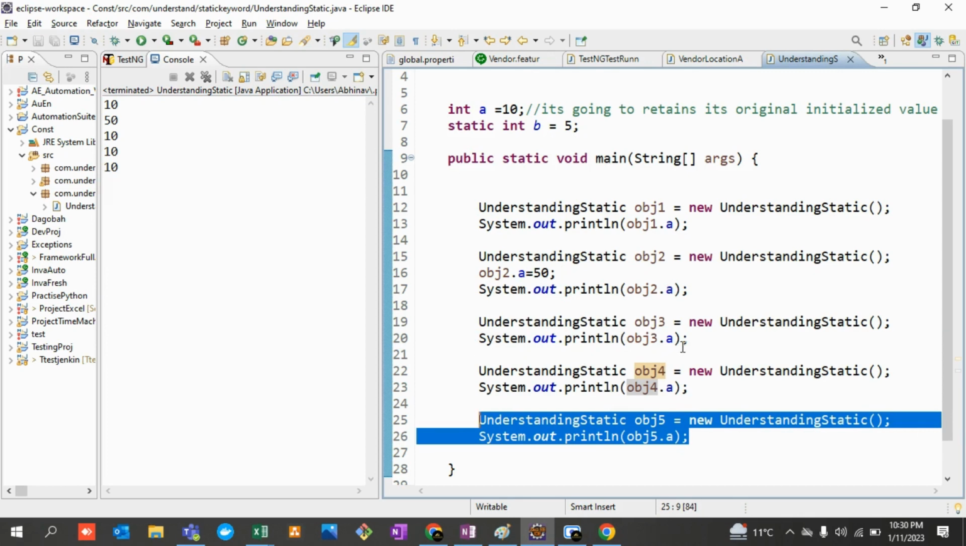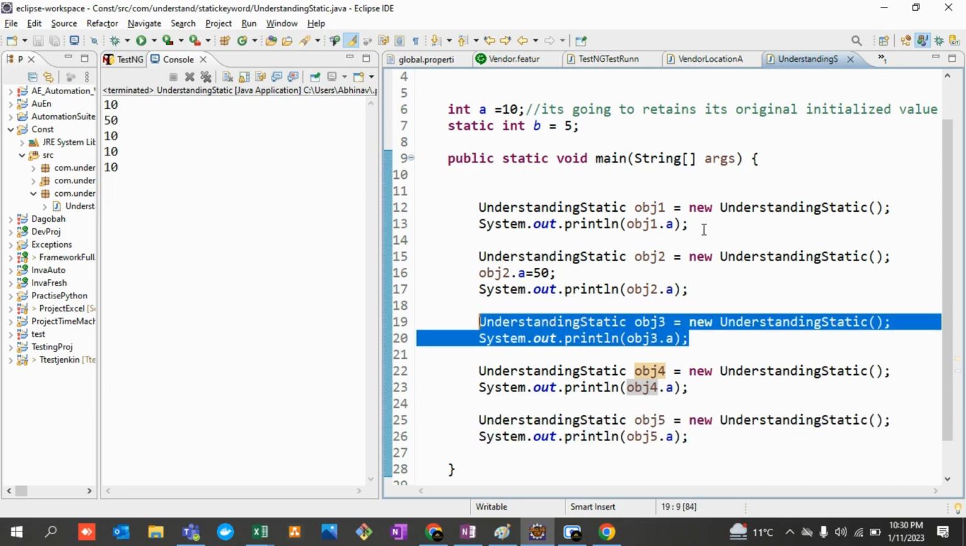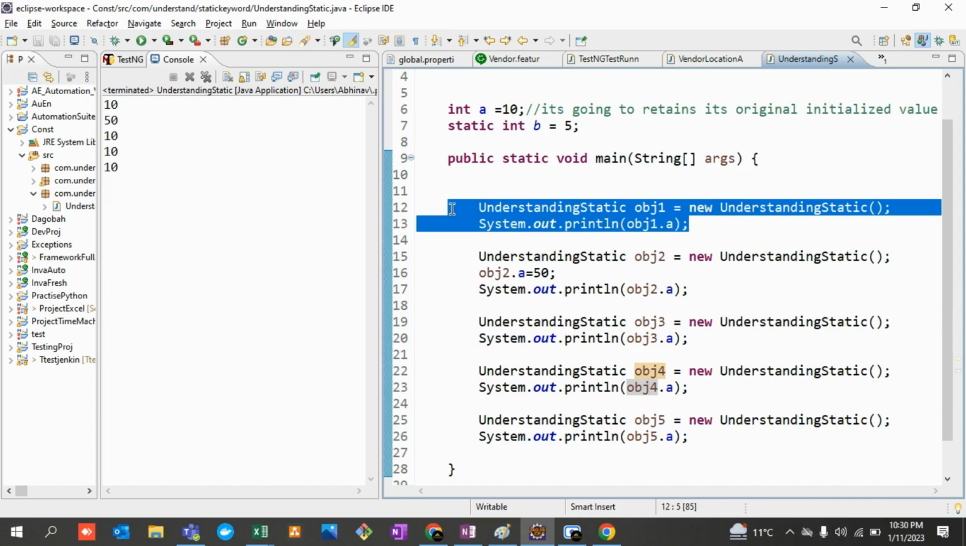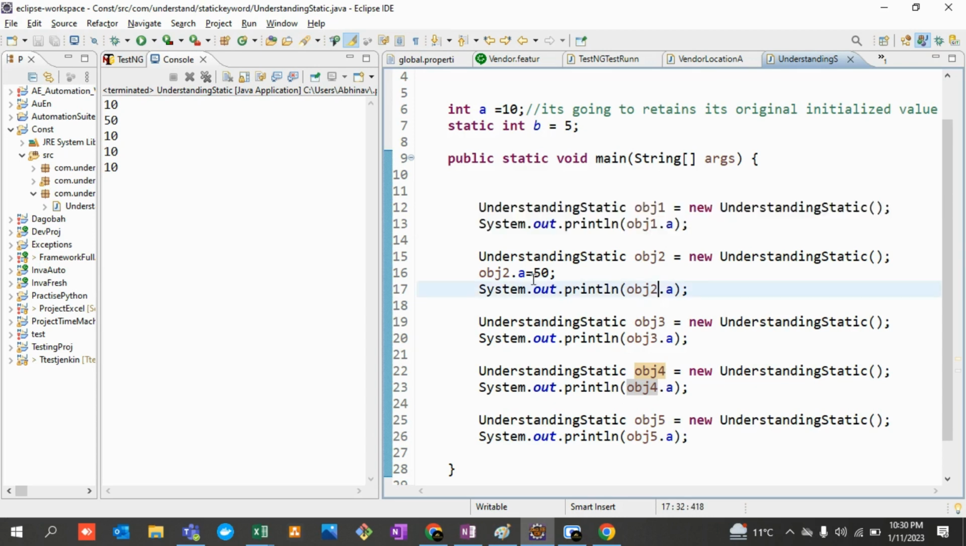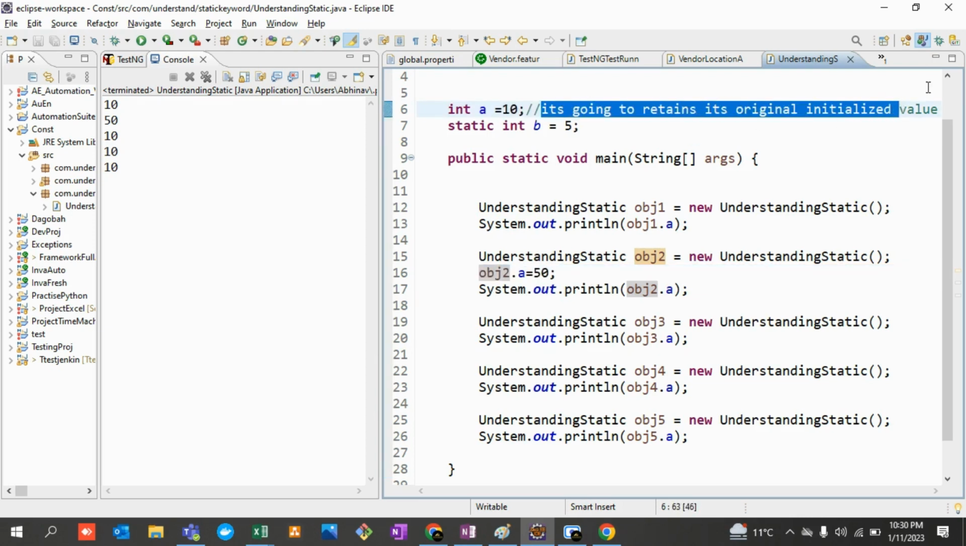So you must be thinking that the same is happening with object 1 and object 3. No, it is not the same concept, because even after the value of this non-static variable got changed over here, it does not mean that whenever a new object is created, it will retain its updated value. No, it will not happen in the case of a non-static variable. Non-static variables are always going to retain their original initialized value whenever an object is created. Please note it down somewhere if you are forgetting the concept.